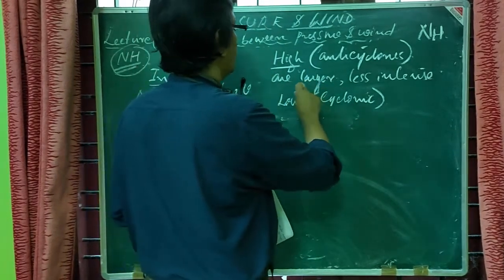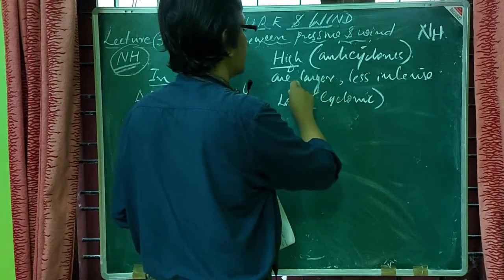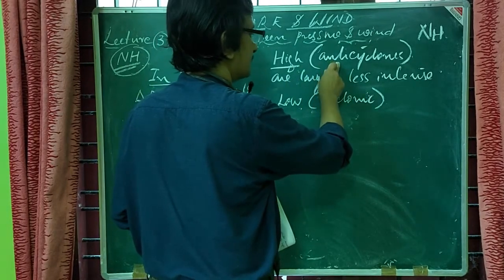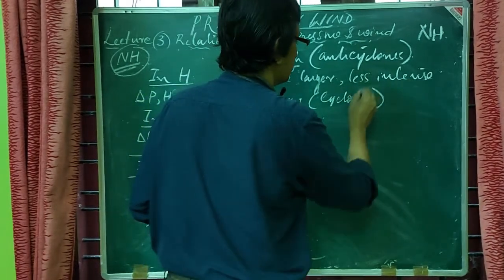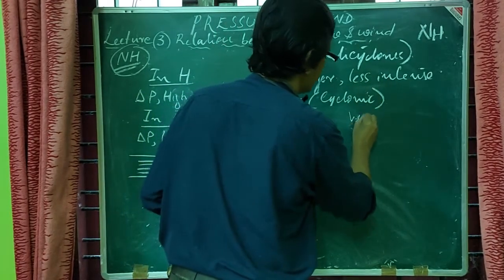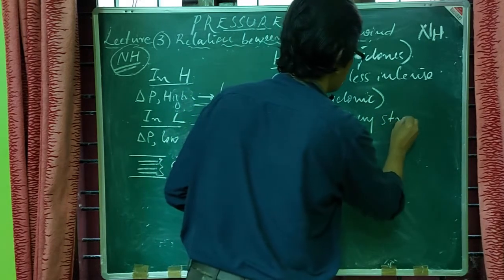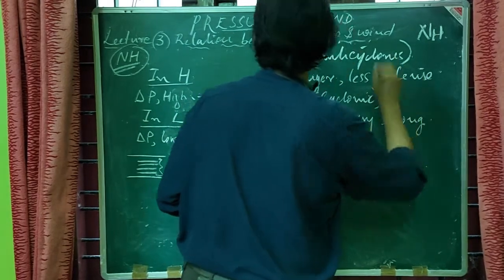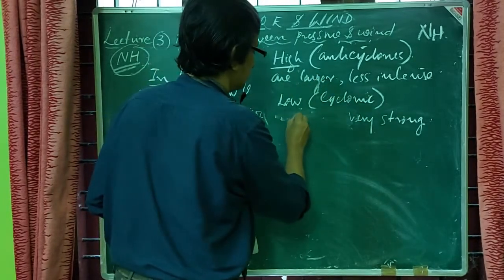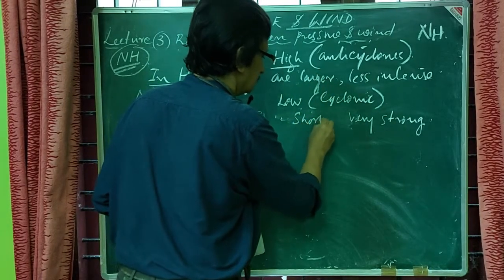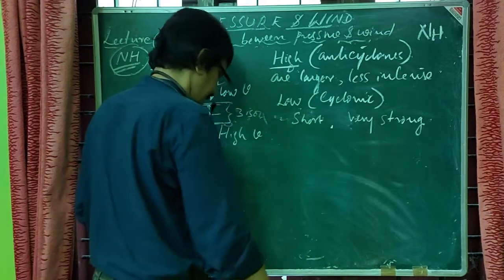The high pressure regions characterized by anticyclones are less intense, and here the lows will be very strong, and the area span will be short.